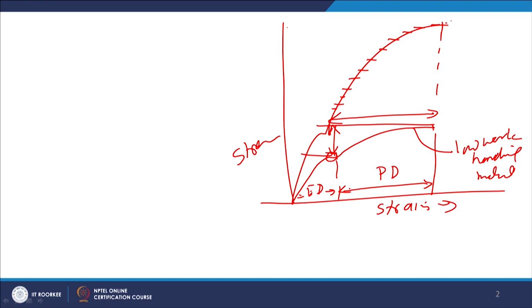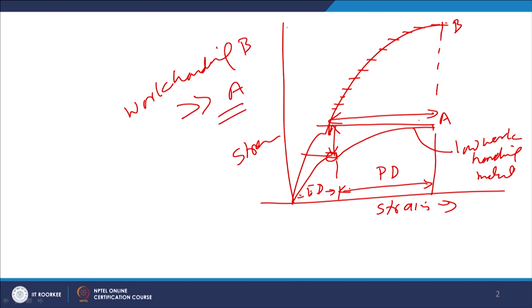If we compare metal B with A, we will notice that the work hardening tendency of B is much greater than that of A. For the same strain value, the stress requirement for metal B will be much higher than metal A.